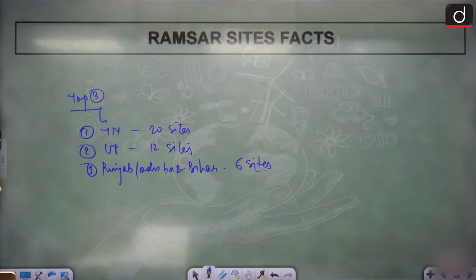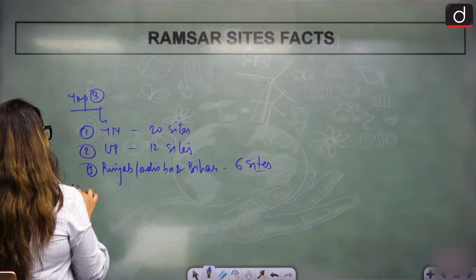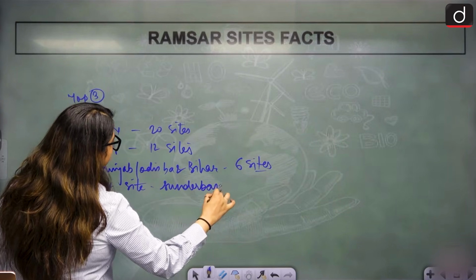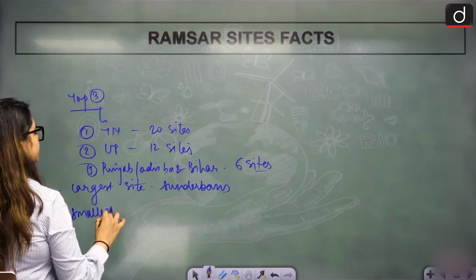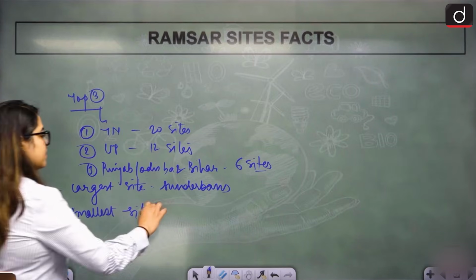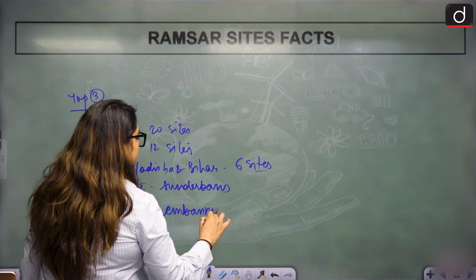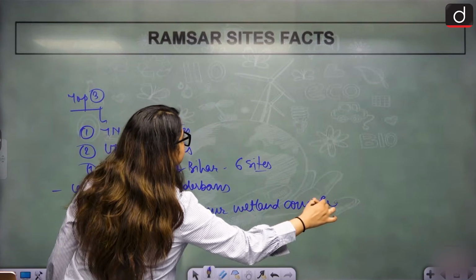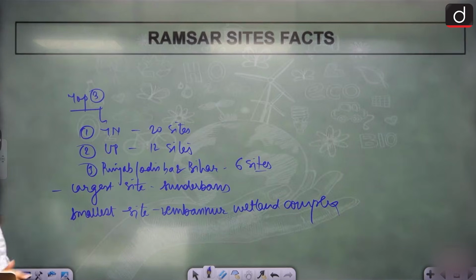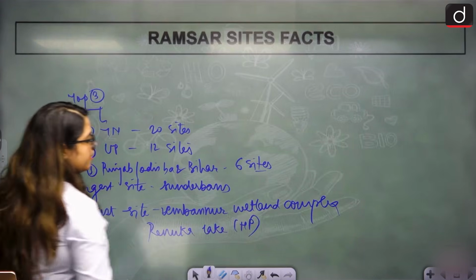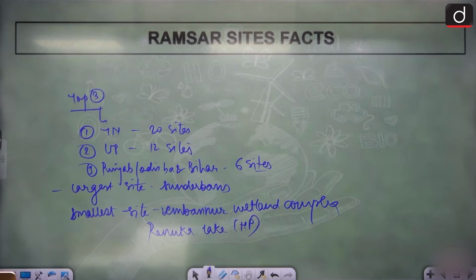Another fact for you. The largest site is Sundarbans. And the smallest site is Vembanad Wetland Complex. The irony is that it has complex in its name. Another one is Renuka Lake of Himachal Pradesh. Clear?